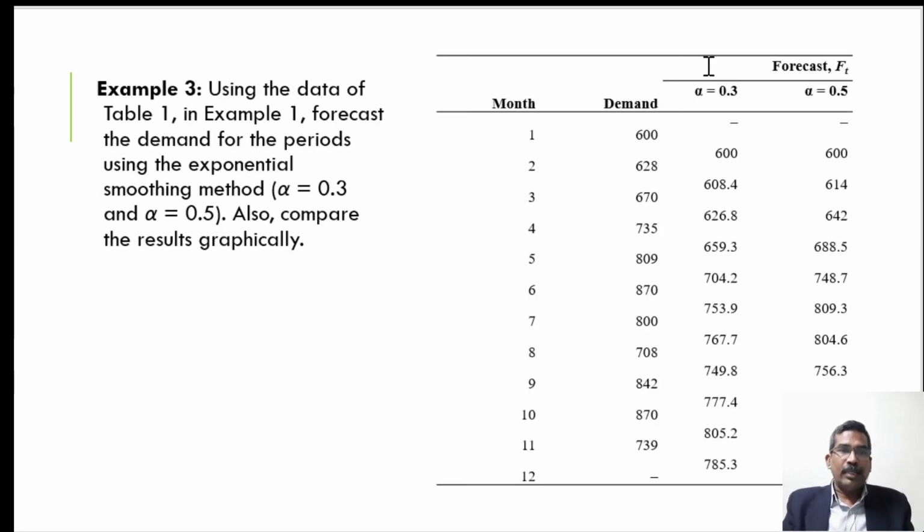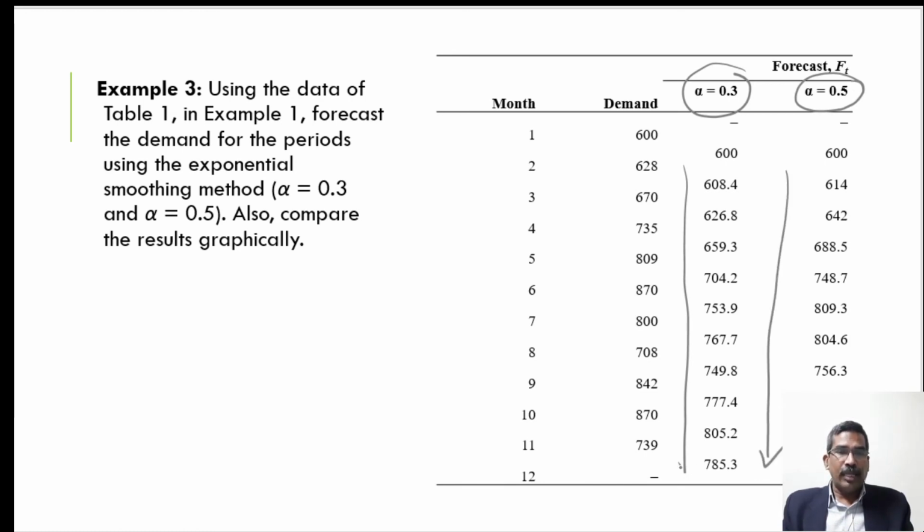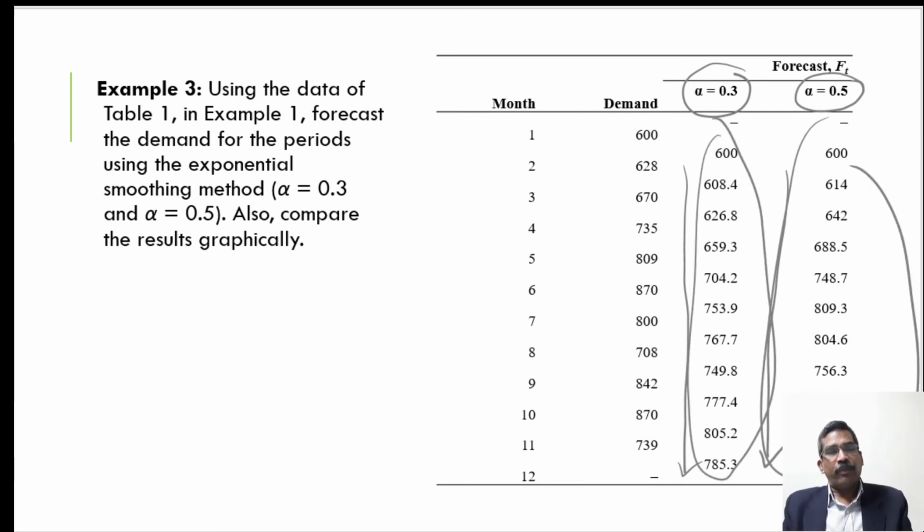As in this numerical problem, if we use alpha equal to 0.3, what will be the forecast value using the equation of F(t+1)? Similarly, if we consider alpha equal to 0.5, what is the value of F(t+1)? These are the forecast values. Now we want to compare the nature of the forecasting if alpha is 0.3 and if alpha is 0.5. That means we want to compare graphically.